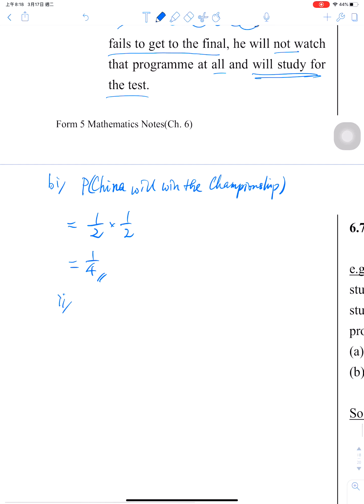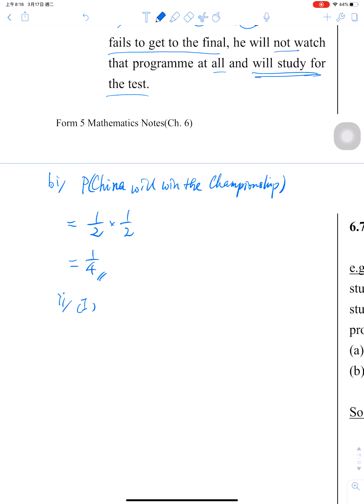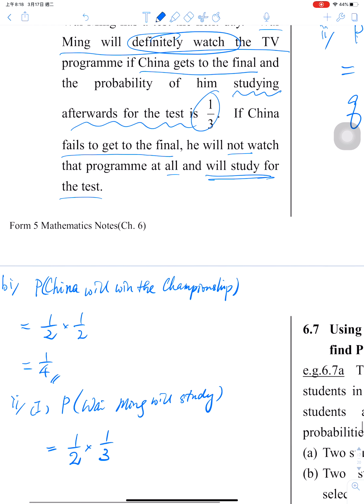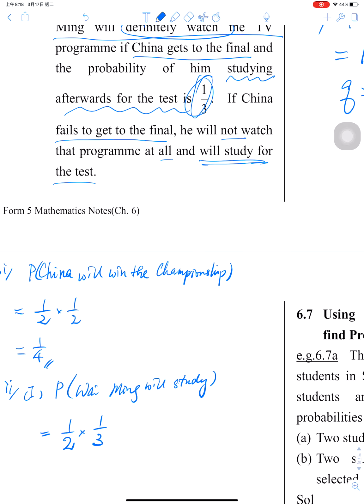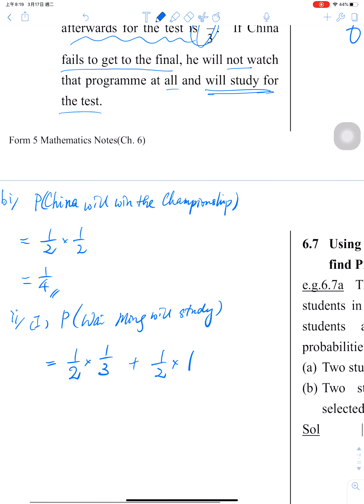So let's see. B2 part 1. Wyoming will study. It depends on whether China can get to the final or not. So if China can get to the final, then Wyoming will study is 1/3 here. Okay, if China fails, he must study.